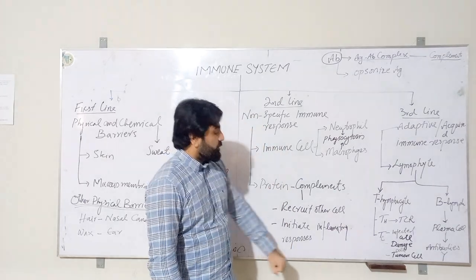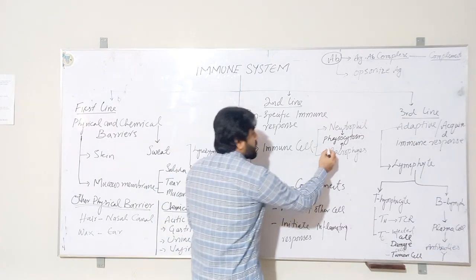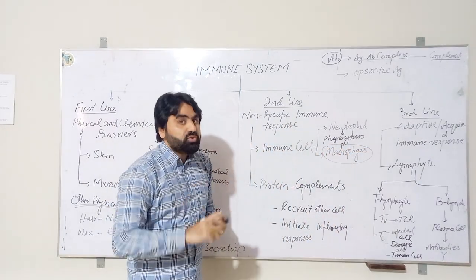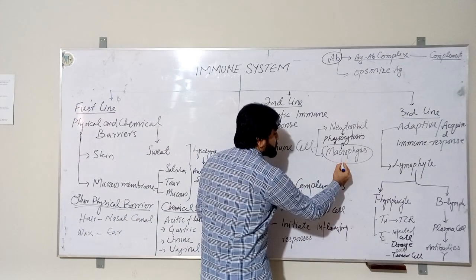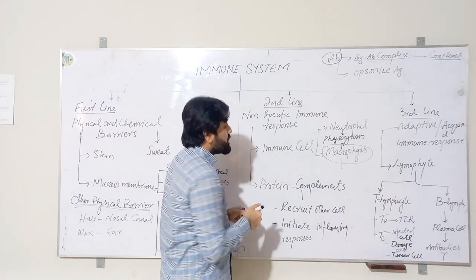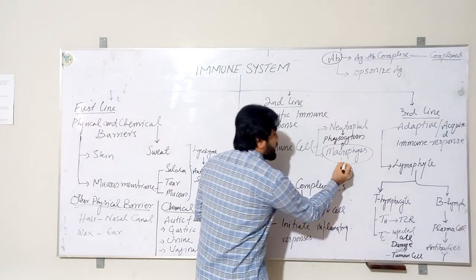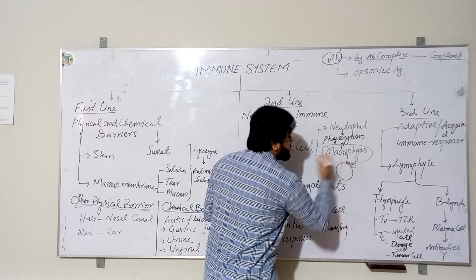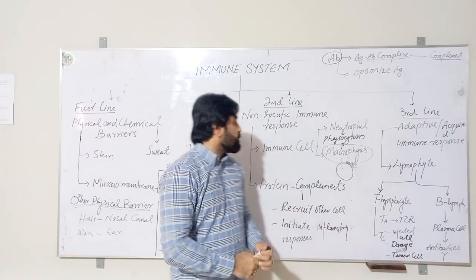So what happens in the second line of defense, when macrophages realize that they alone are not able to kill the foreign invader, is that after phagocytosis they present the antigen on their surface. Like for example, this is a macrophage, so they present the antigen on their surface in association with class 2 MHC protein.